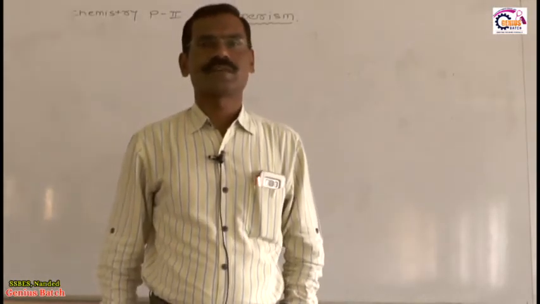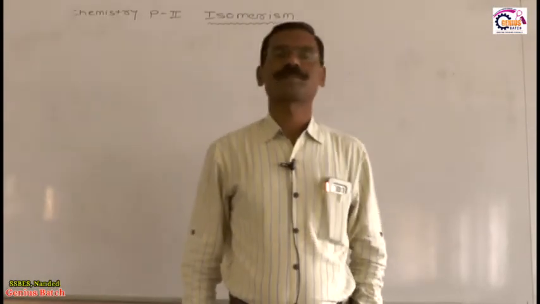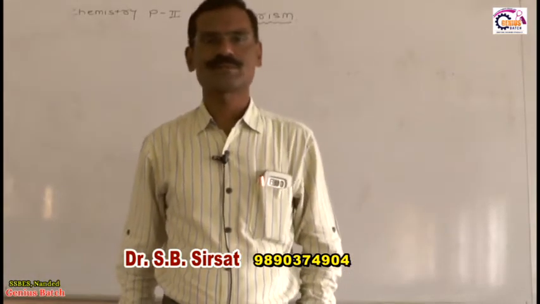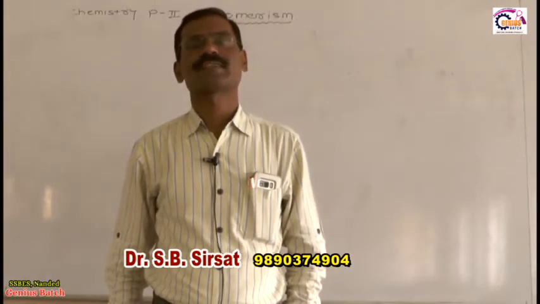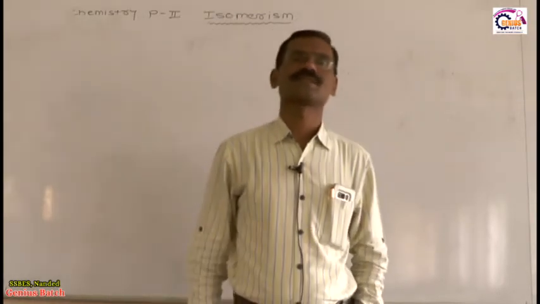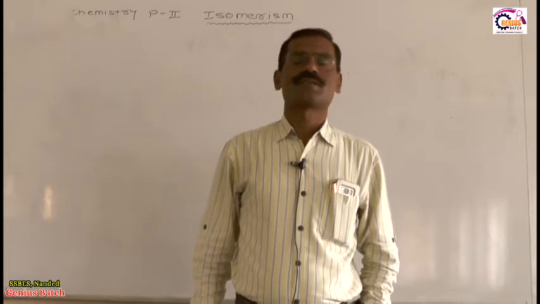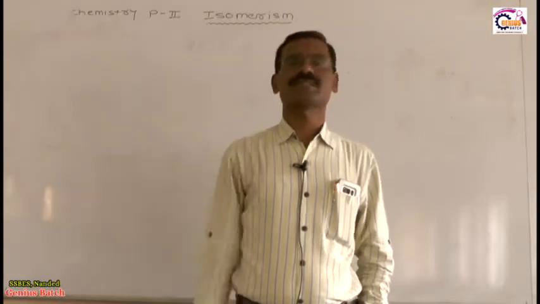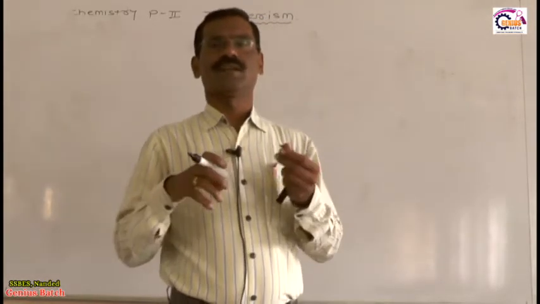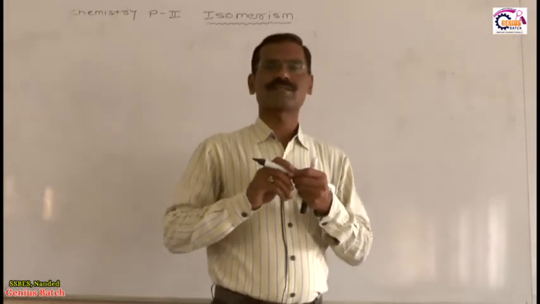Now in previous videos we have completed all parts related to structural isomers, that is chain, position, ring chain, metamer, functional and finally tautomers. Now we are in the second part of main isomerism, that one is called stereoisomerism. Now what is stereoisomerism? Which important aspects are related with stereoisomerism?